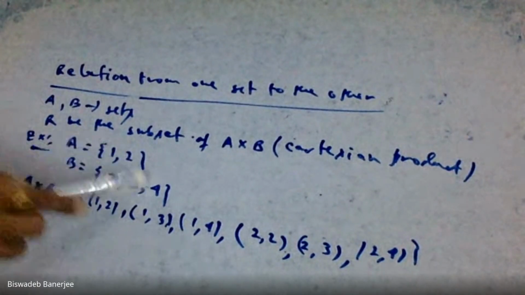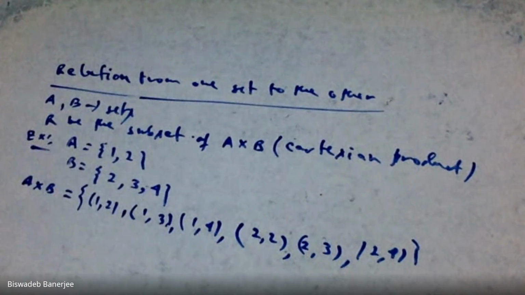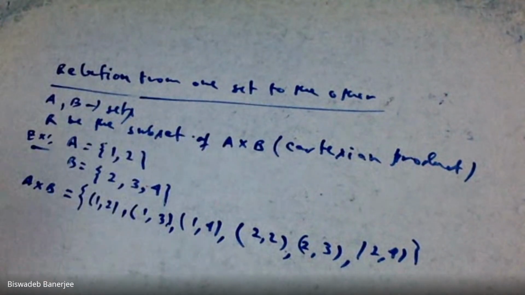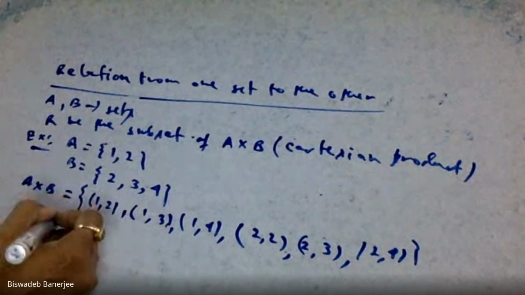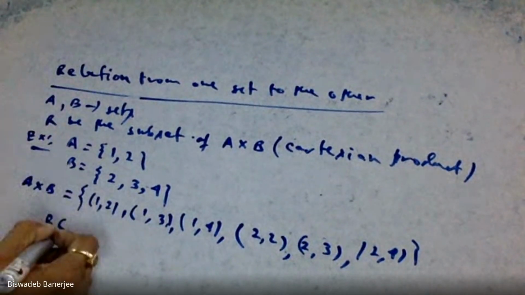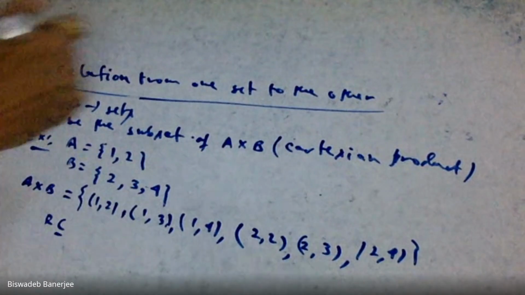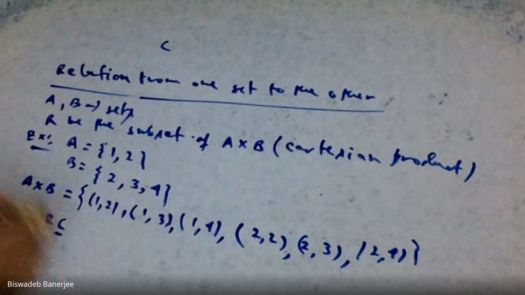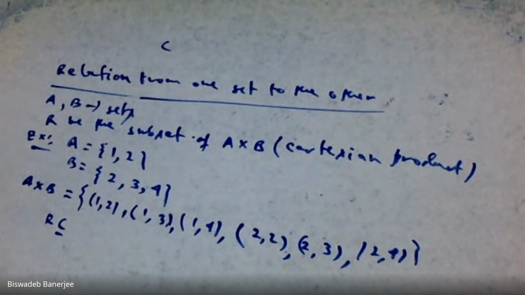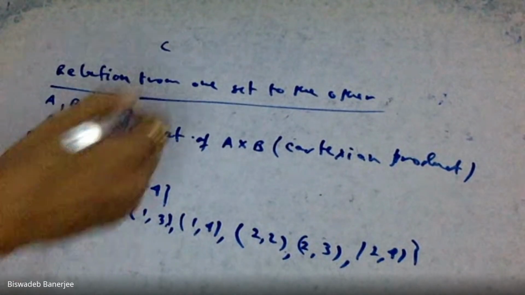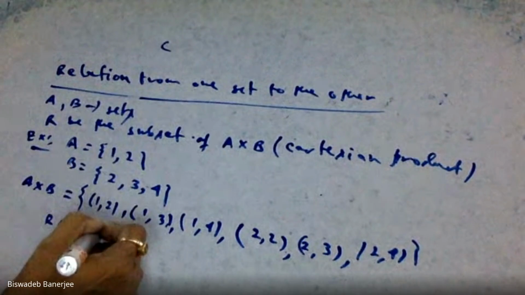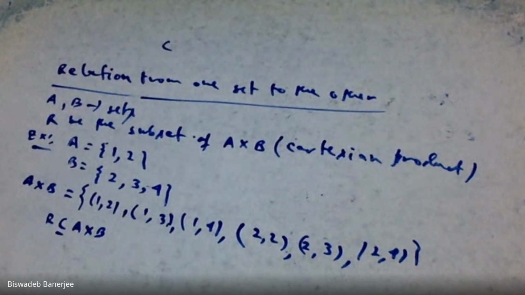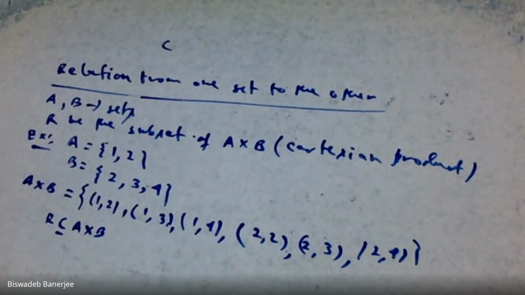(1,2), (1,3), (1,4), then (2,2), (2,3), (2,4). Then R is what? R is a subset of A cross B. That means R is a subset. Recall, this is the symbol of subset. If we define this symbol, it means proper subset. And if we give this equality sign, this is called subset. So R is a subset of this Cartesian product. R is a subset of A Cartesian product B. Okay, done.